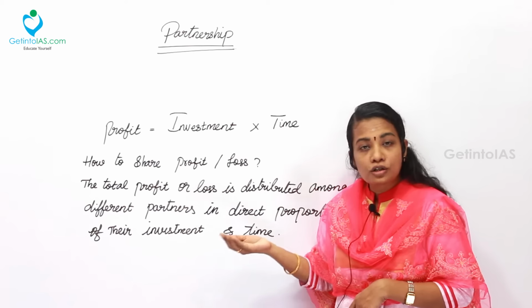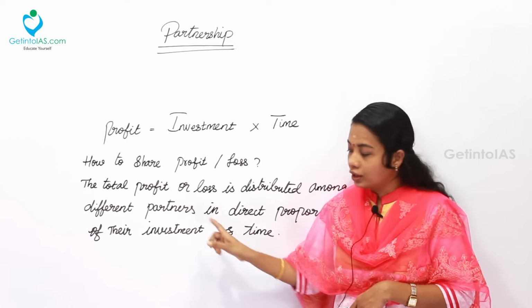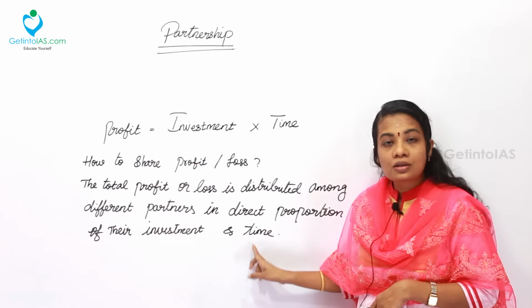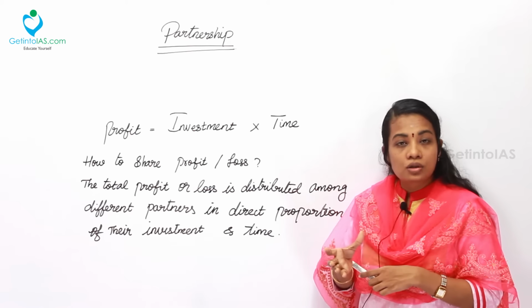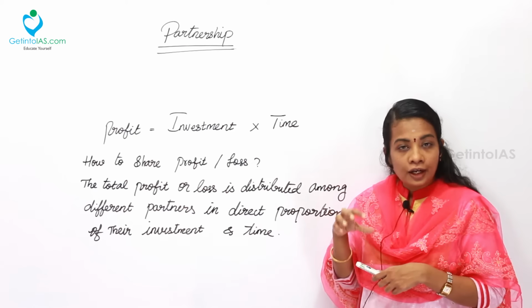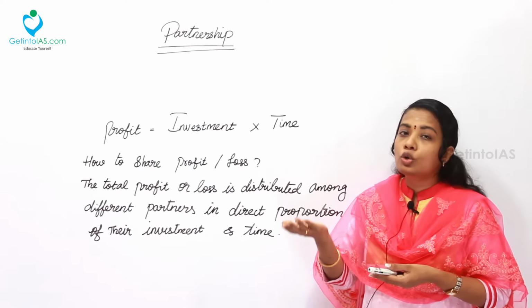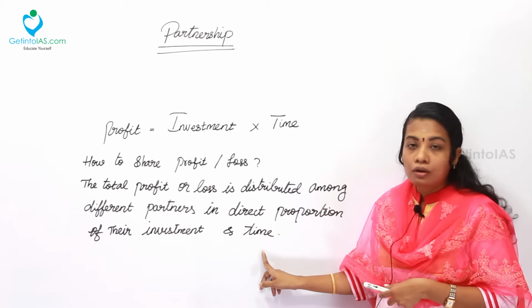If the investment is lower, he will receive a lower amount of profit. Similarly, if the time is higher, for example one partner invests money for 6 months and another invests for 12 months, who will enjoy more profit? The person who has invested for the longer time.